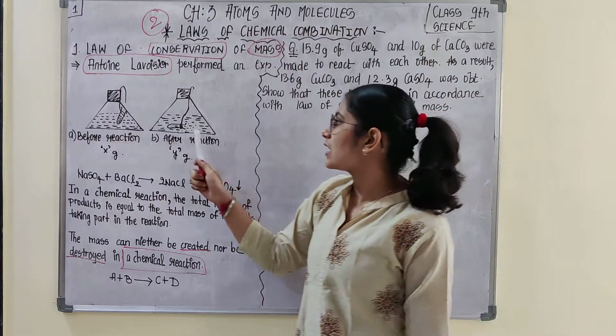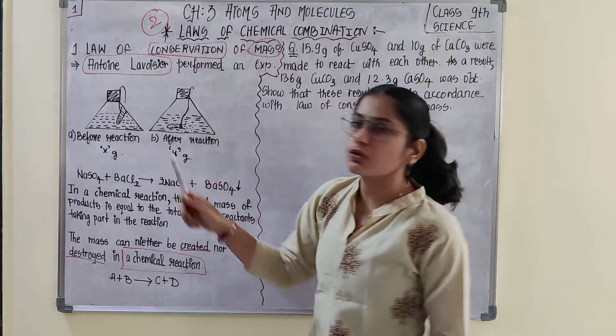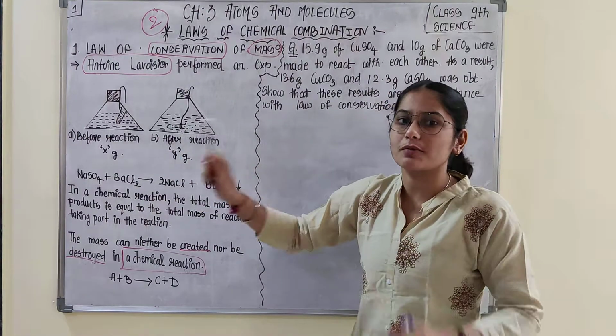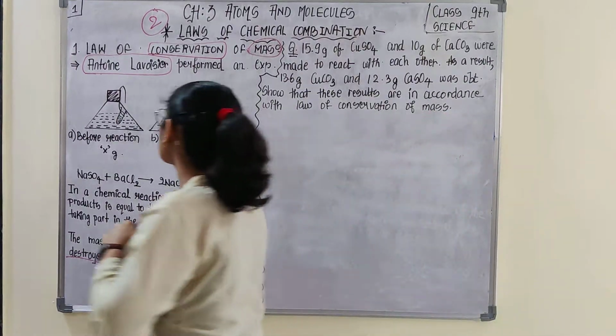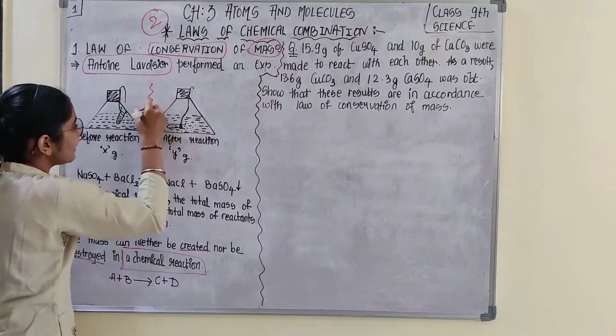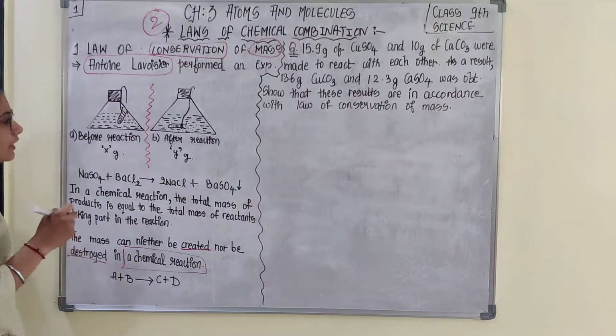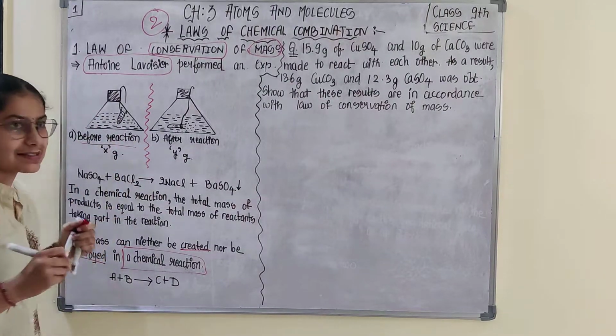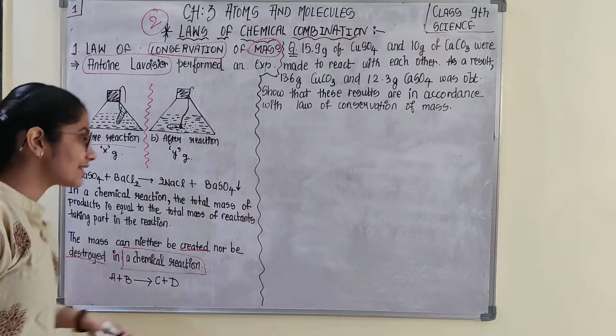Like here, if you observe, he took two conical flasks. You are able to observe two because I am showing the two instances at one time. This is one conical flask where the reaction has not taken place between which two substances.